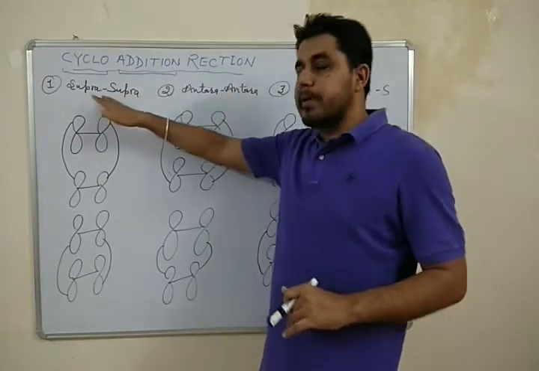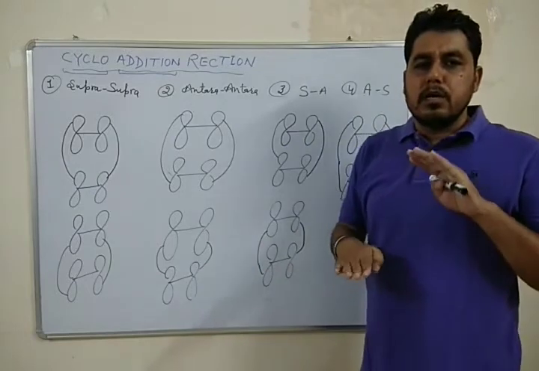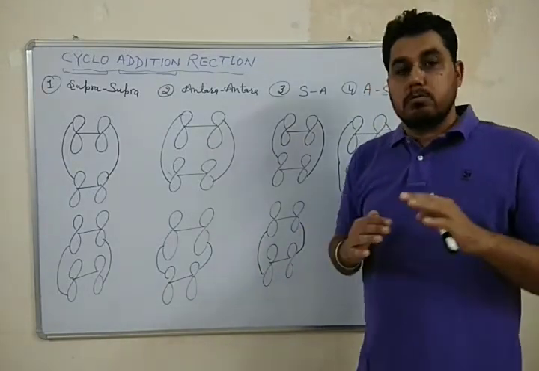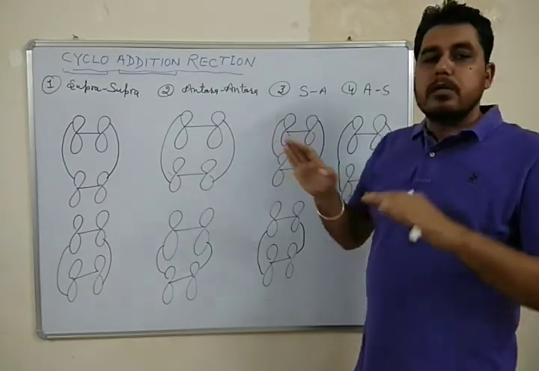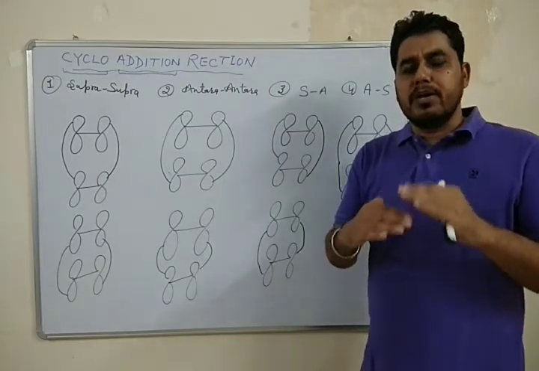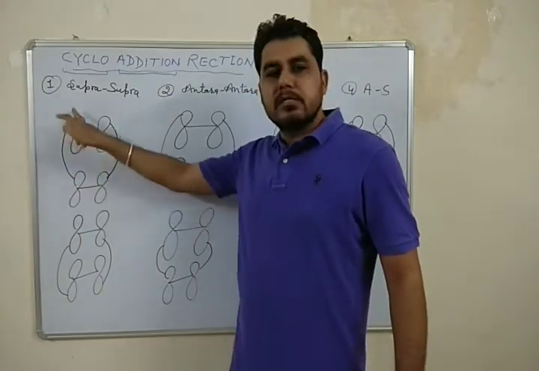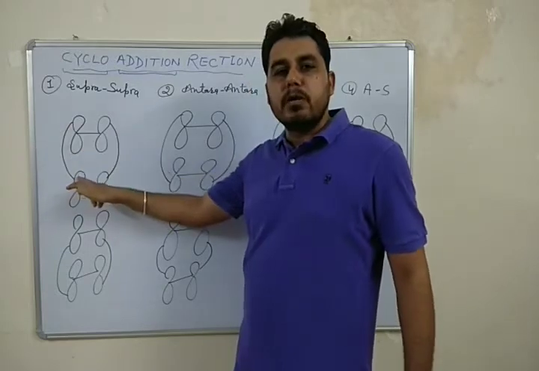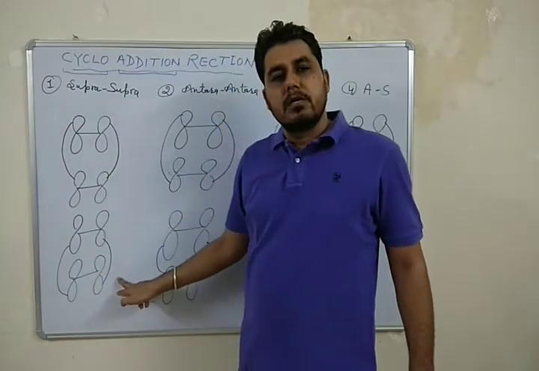If supra is given, it means addition of the two systems is from the same side, or especially from similarly oriented orbitals. Here in this case, if upper orbitals take part in addition, then this is termed supra, or if lower, then this is also termed supra.